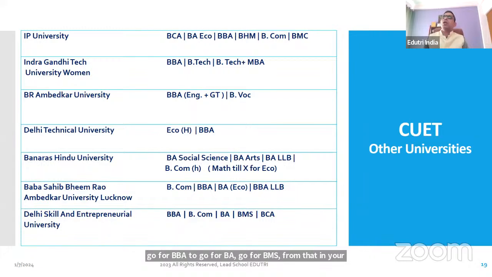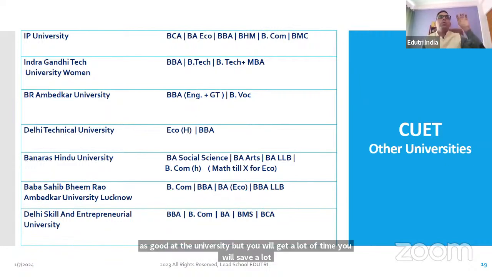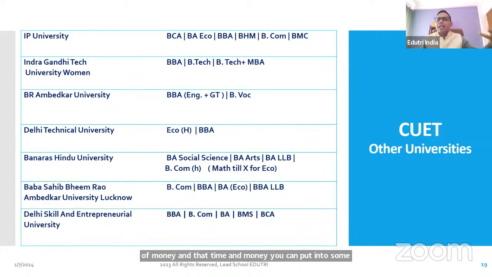Maybe these universities are not as good as Delhi University, but you will get a lot of time and save a lot of money, and that time and money you can put into skill courses, maybe data science, artificial intelligence, coding, or courses from the National Stock Exchange or Bombay Stock Exchange, NISM and all. You can do some courses and be well prepared for the industry.